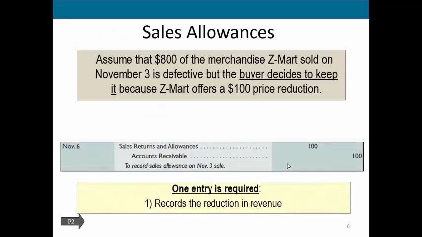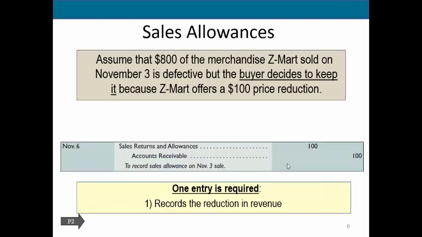Now what happens if instead of returning the merchandise, we tell them, keep the merchandise, but we will reduce the price for you. In this case, we only need one entry. Because they're not returning the goods, we don't have to make any kind of adjustment to our cost of goods sold or our merchandise inventory.